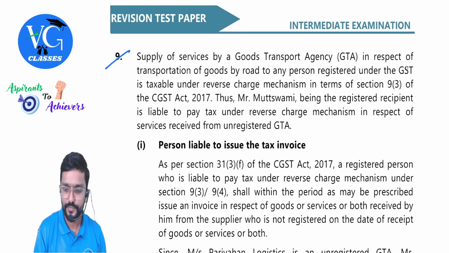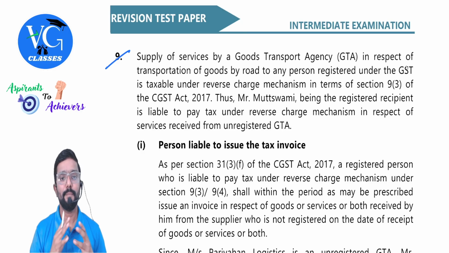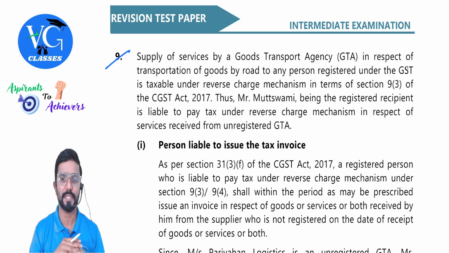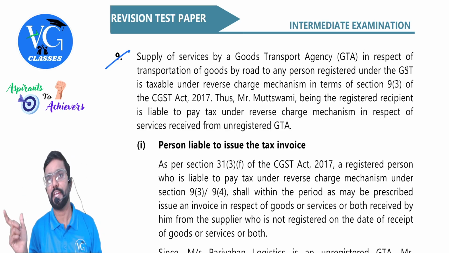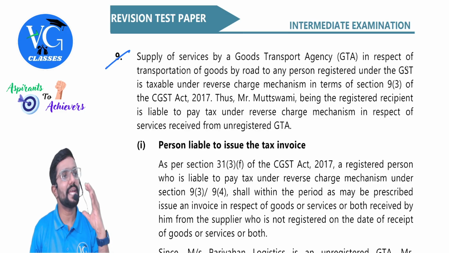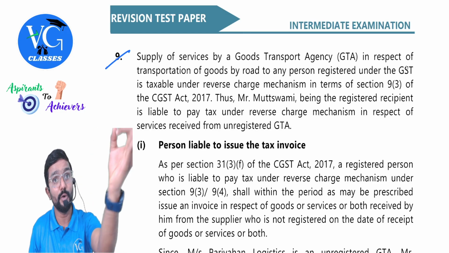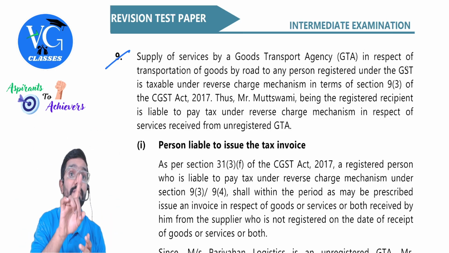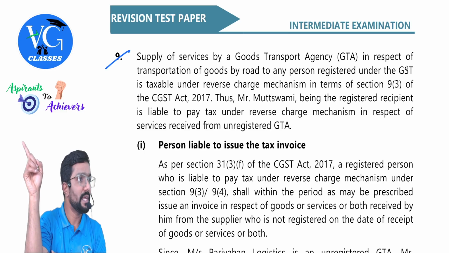Question 9. Supply of services by GTA in respect of transportation of goods by road to any person registered under GST is taxable under reverse charge mechanism as per section 9(3). See, don't just write 9(3). You mention 9(3) read with notification. Why? Because section 9(3) gives power to the government to notify the goods or services which are taxable under RCM. Where is the list given? In the notification.